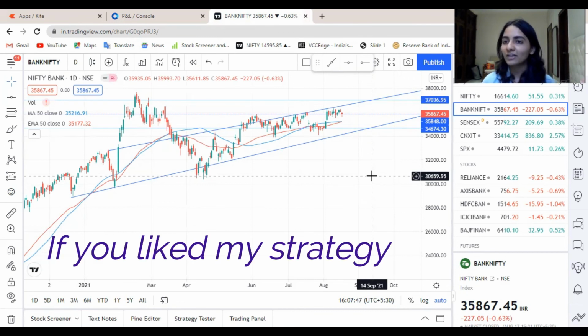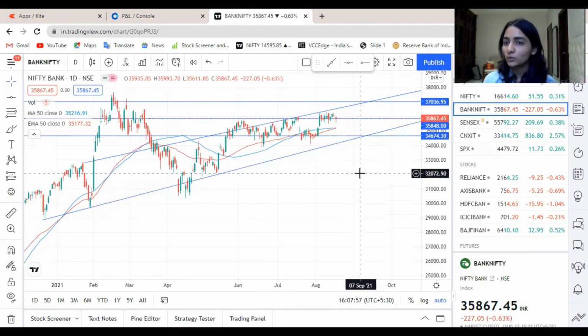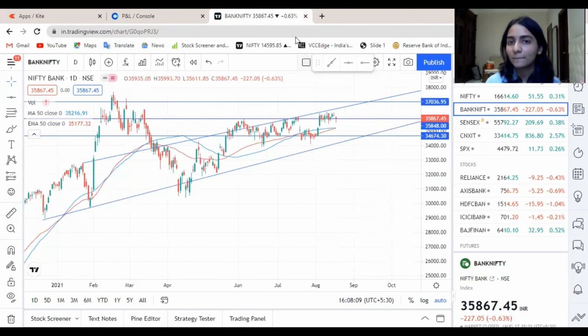I have personally been stuck with a few of the stock options. So it is suggested that you should come with some capital that you are ready to use. You can get a grip of the market, and then you can infuse more of the capital to start probably option selling as well.